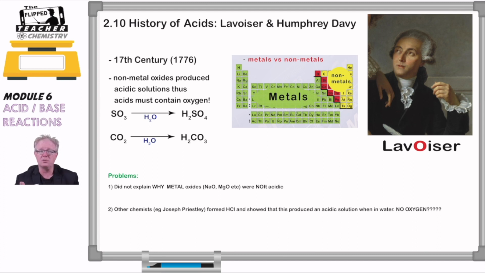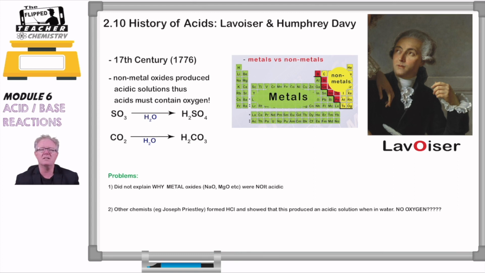And how did he come to that conclusion? We know the periodic table here is broken up into metals and non-metals. What he did was study non-metal oxides, so all these oxides over here. You have carbon, nitrogen, fluorine, chlorine. When he looked at the oxides of those, he found that they were acidic. For example, carbon dioxide put in water gave you carbonic acid. When he bubbled sulfur dioxide and sulfur trioxide gases through water, they produced sulfurous acid and sulfuric acid. With nitrogen dioxide, he found he had nitrous acid and then nitric acid.